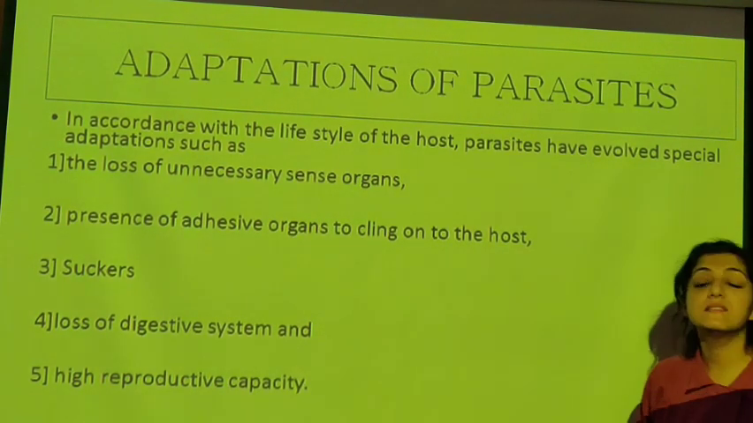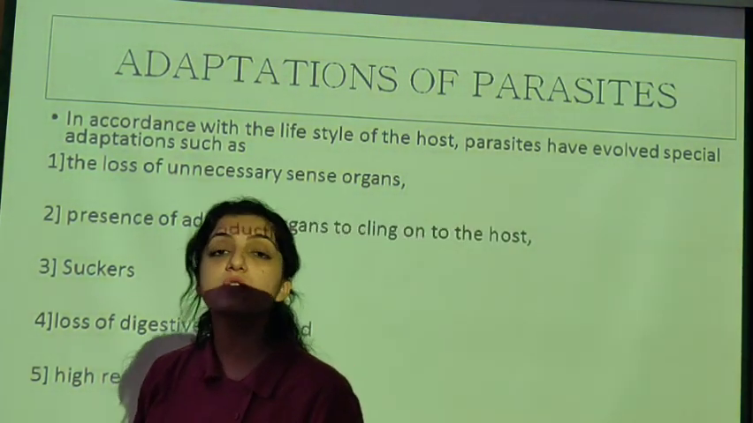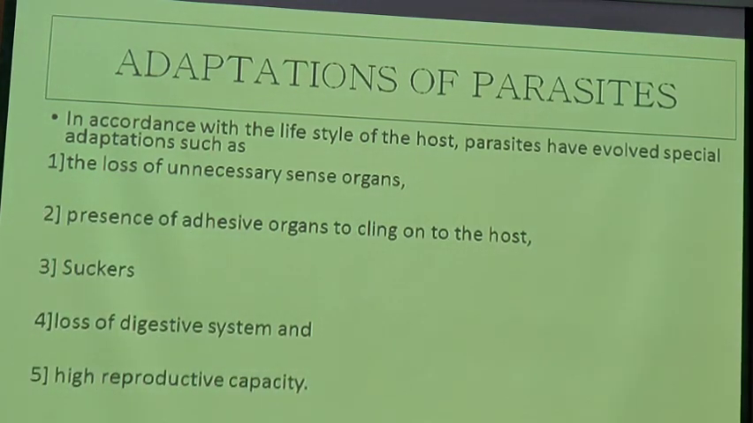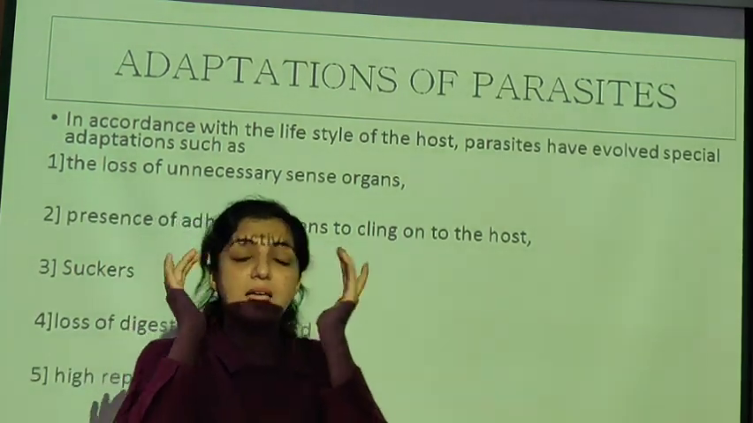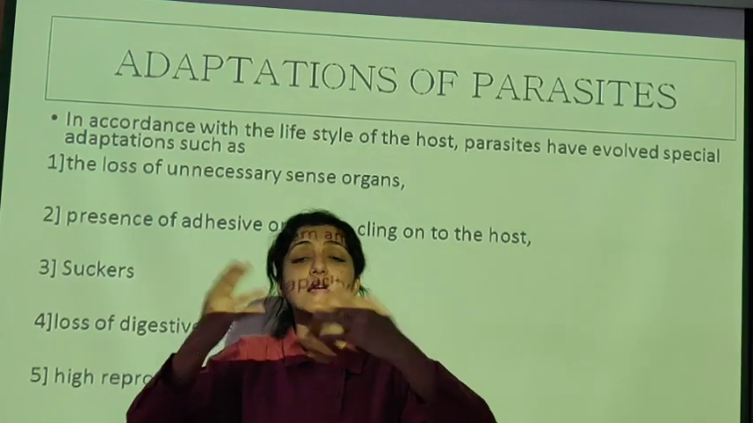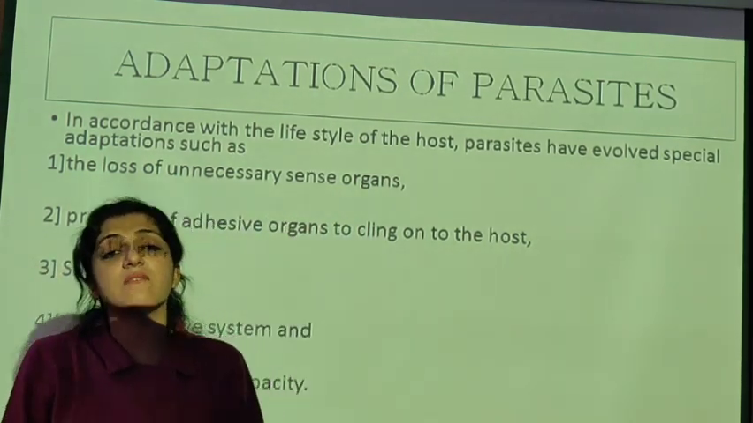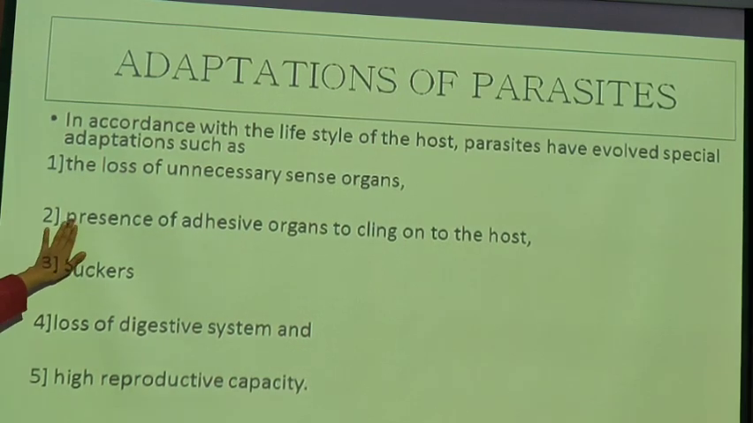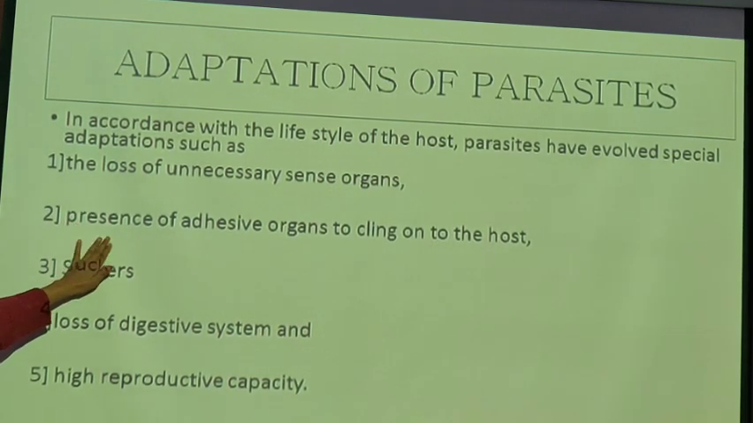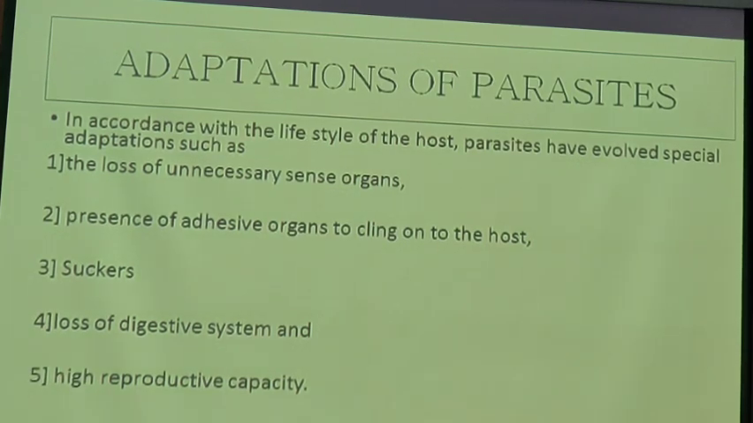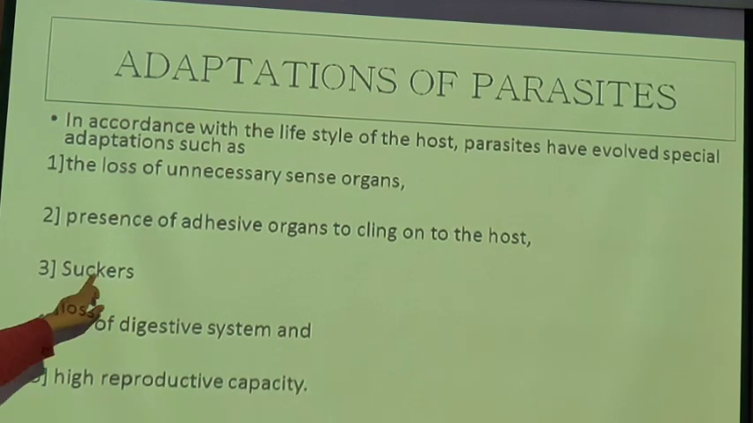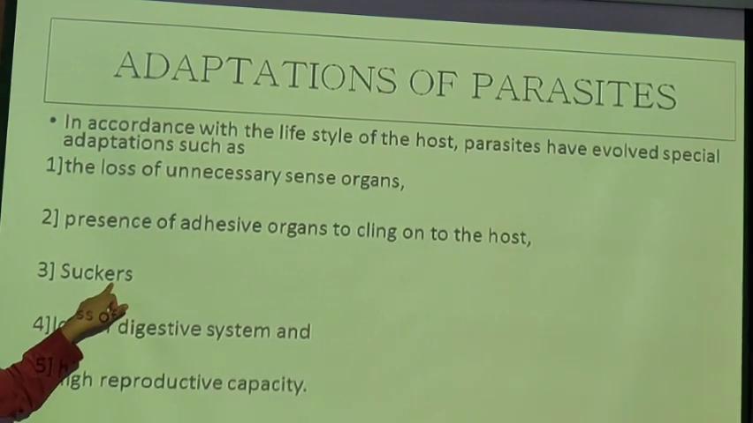So adaptation of parasites, again very important MCQ. Please make notes. You should know all these points. They will be having loss of unnecessary sense organs. They will not have sense organs, no eyes, no ears, no nose. Because inside the body, they don't need the sense organs. They are going to get everything for free. Okay. Next, second, presence of adhesive organs to cling on to the host. Adhesiveness, ये उनकी एक बहुत important property रहेगी, which is going to help them to be adherent to the host, to cling on to the host and not come out, not fall out. Okay, they will have minute suckers through which they are going to suck the blood of the host.